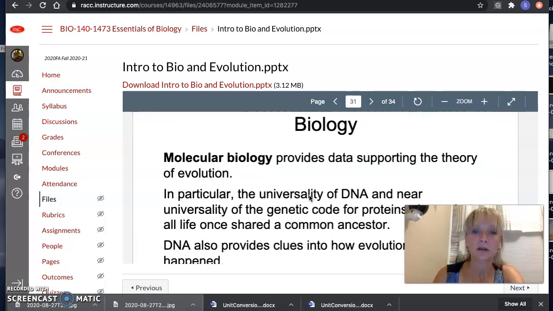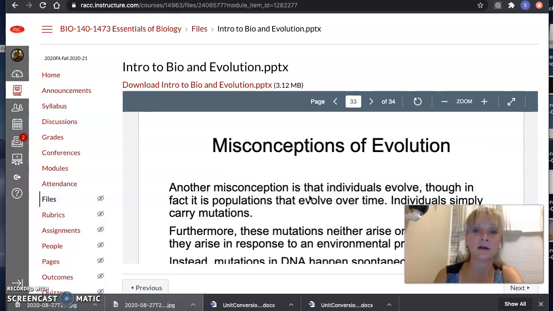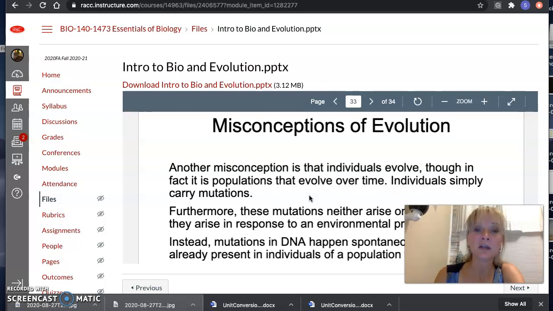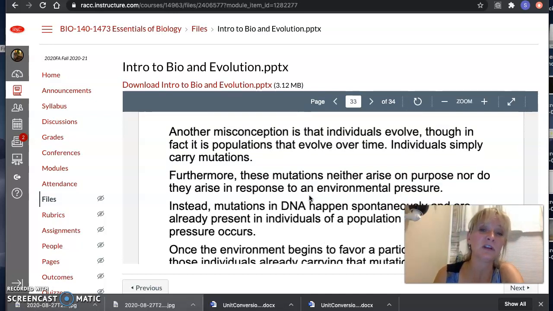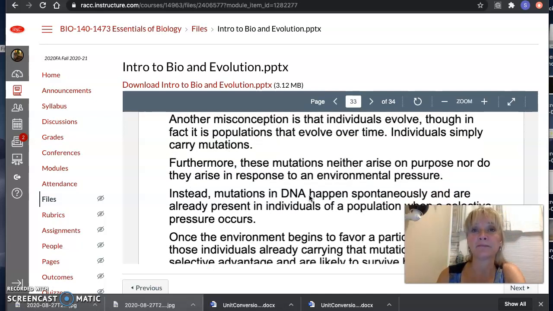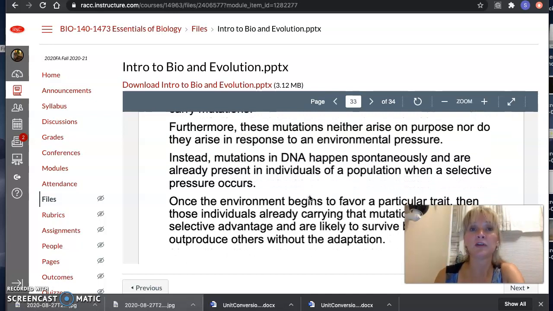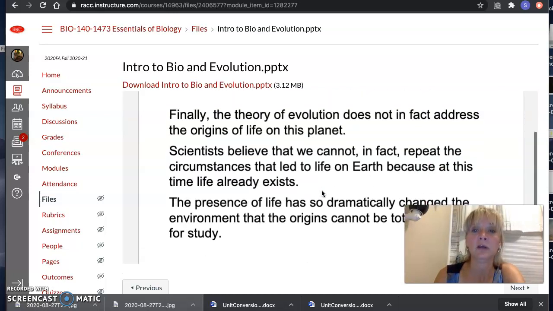As we go down here, molecular biology, talk about theories, misconceptions, another thing in your chapter about evolution. So kind of misinformation about evolution, that you think individuals just have mutations that they carry. Well, that's not the case anymore. Mutations usually have a response to the environment or something going on. An extra toe, maybe because there's extra pressure on the foot, or a bigger heel, or that sort of thing. So things just didn't happen. It was in the DNA. It was in there. We could test it and we could find it, is what some of the misconceptions were.